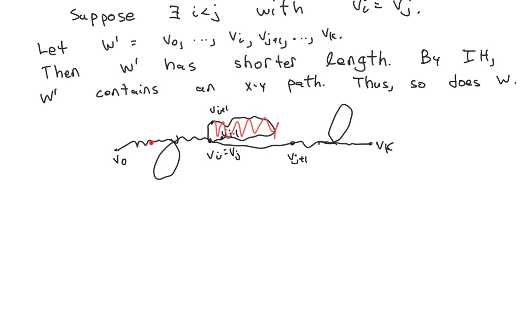So we go from v0 to vi, and then since we see that vi is adjacent to vj+1, we can go to vj+1 and then continue on the walk up to vk. And so since we've removed at least one vertex, w' has shorter length. So by the induction hypothesis, there must be a path in w', and thus a path in w. So w' does contain an xy path, and thus so does w.